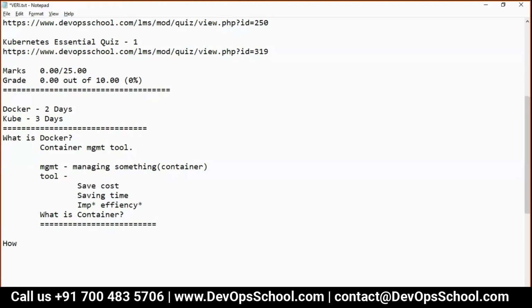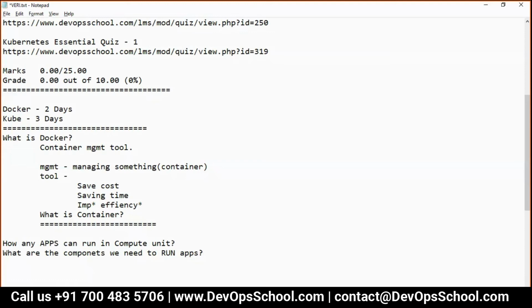how any application can run in a compute unit. I will redefine this question so you will get a better understanding. What are the components we need to run applications?